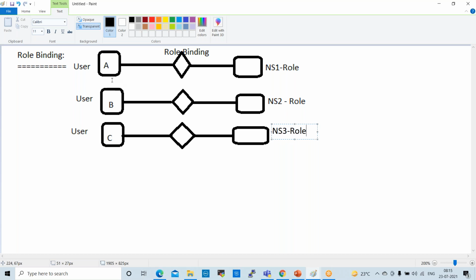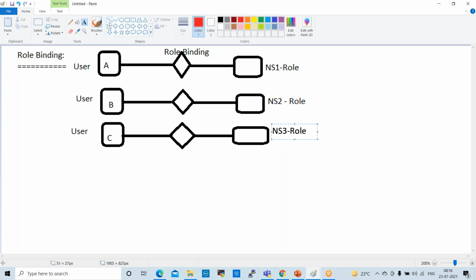But in real time, while working on the activities in the projects, one user can have multiple roles, right? So with role binding, for example, this user A is handling the NS1 role, user B is handling NS2, right? This user B can handle NS1 also, okay? If the person is a senior developer or senior tester, they will get more roles, like 2 roles bound. For example, user B is a senior developer.